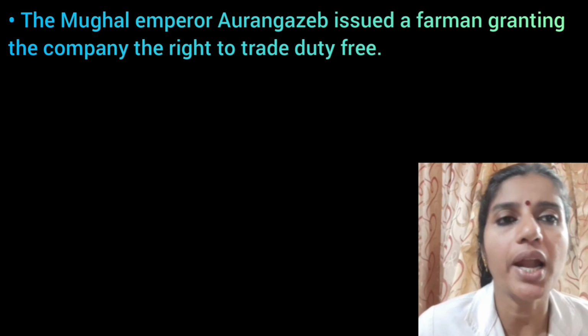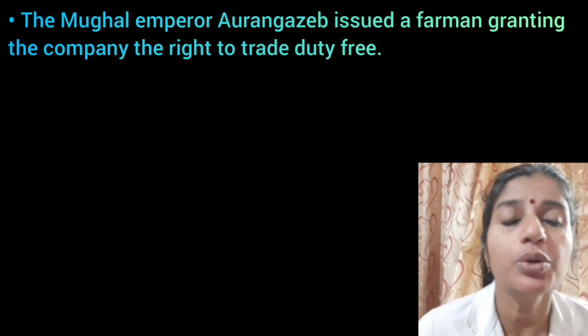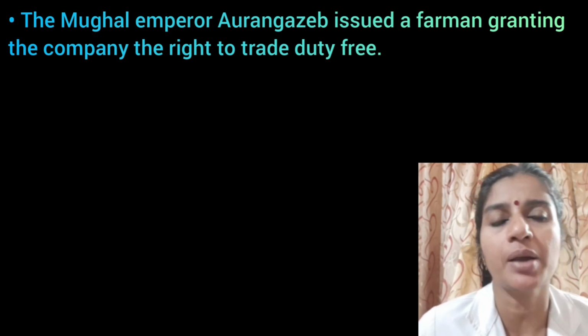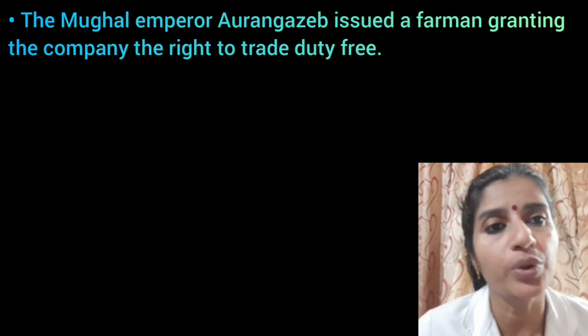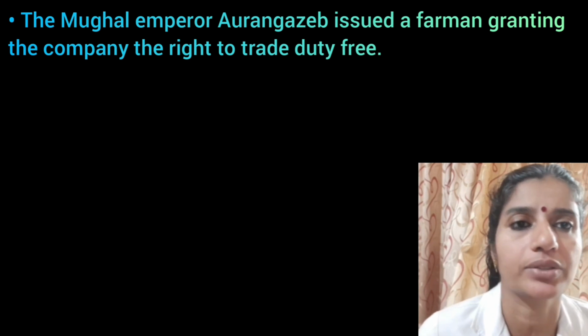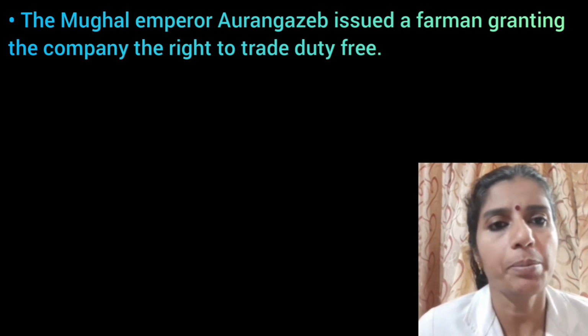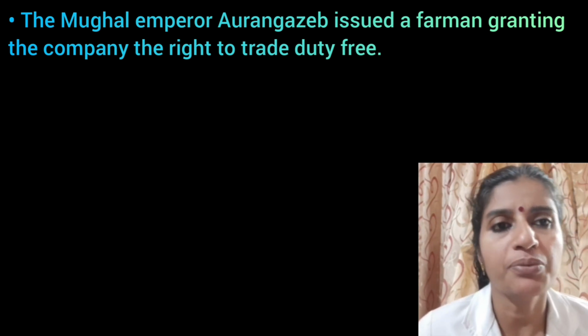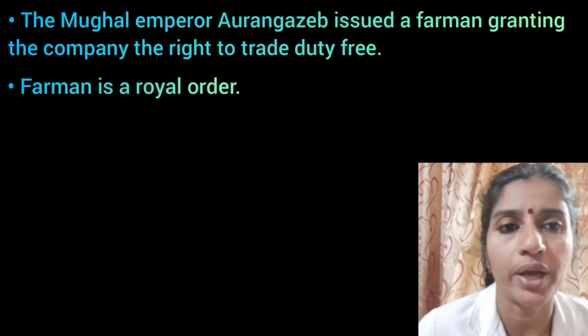Then, Mughal Emperor Aurangzeb issued a farman granting the company the right to trade duty-free. It means they could trade without paying tax. Then, what do we mean by farman? A farman is a royal order.